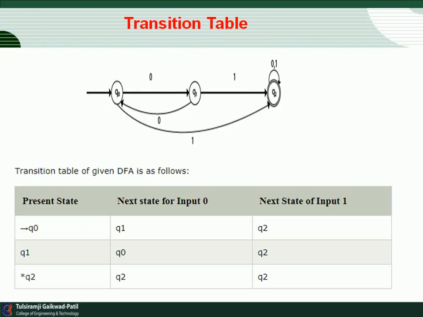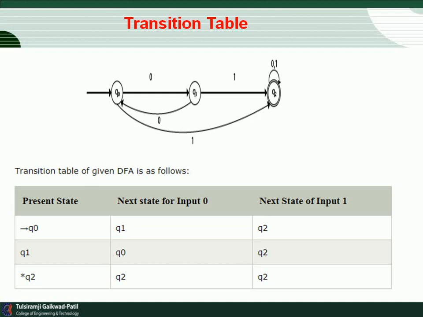This is the transition table for the above diagram. There are 3 columns: the present state, the next state for input 0, and the next state for input 1. In the diagram, the present states are Q0, Q1 and Q2. Q0 is the initial state and Q2 is the final state, so for the final state we give a star, which denotes that it is the final state.